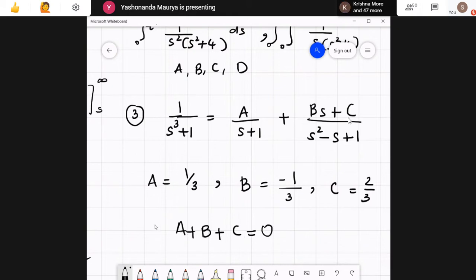This was the last one, and the question asked, of the identities, which one is false? So this is a false expression, so this is false, option D.